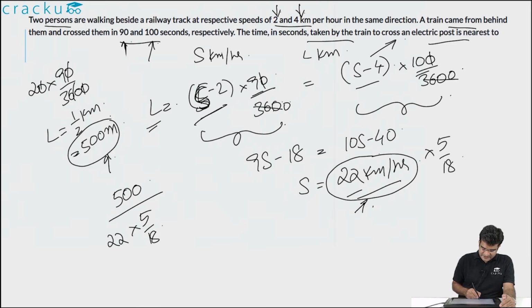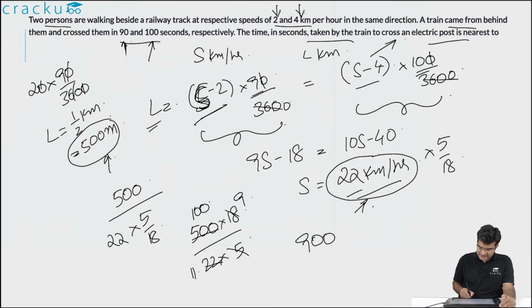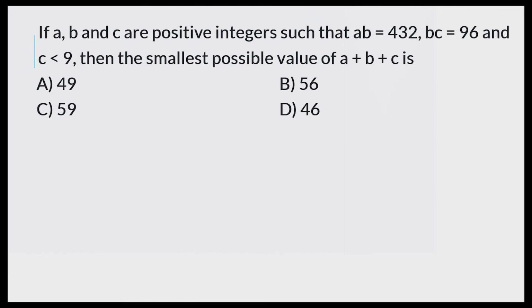You can simplify this as 500 into 18 divided by 22 into 5. This is 100, and you can cancel 2 from 18, this will become 9, and 2 from 22, this will become 11. So the required answer is 900 divided by 11. If you are approximating it, it will come to equal 82 seconds.